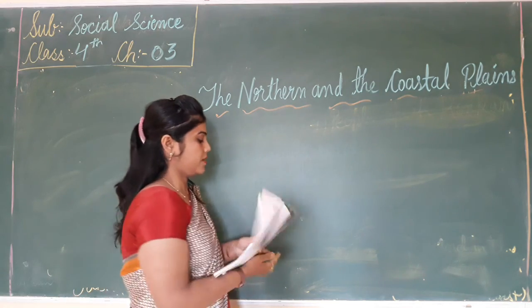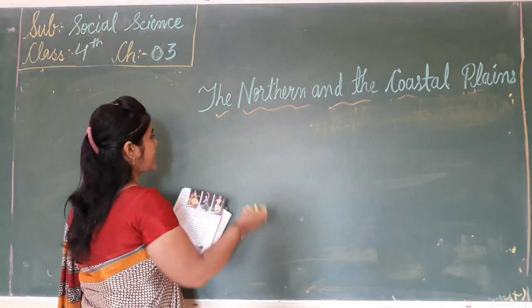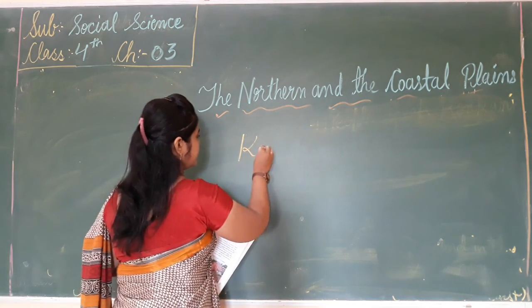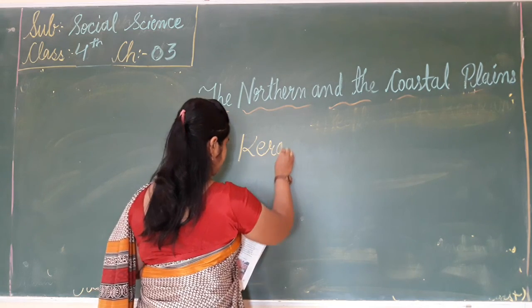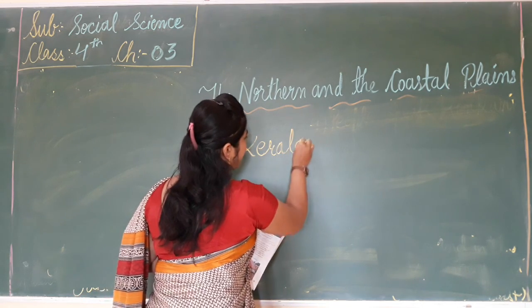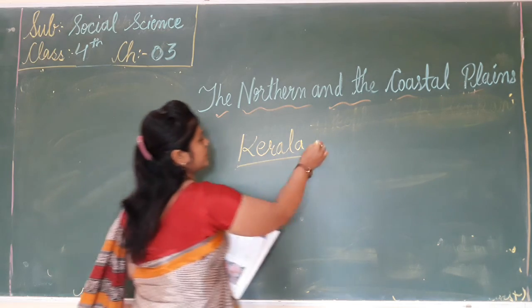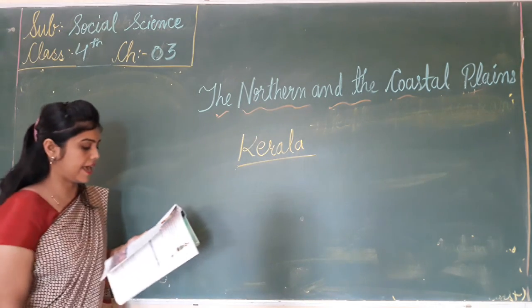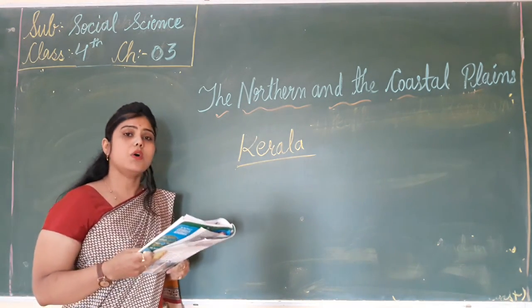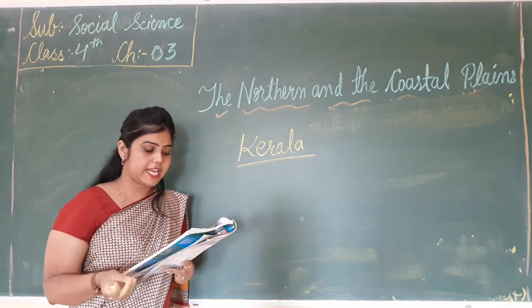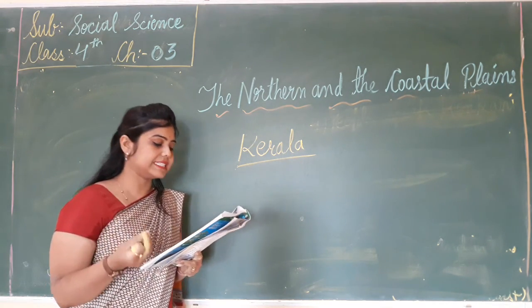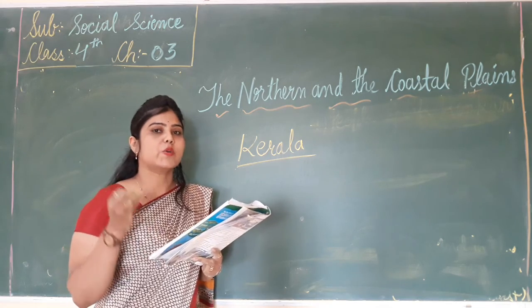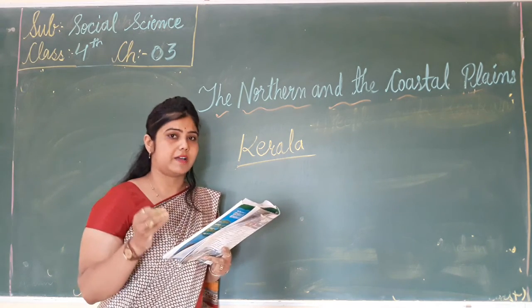Now the third state in the coastal plains, some parts, that is Kerala. Now rubber, tea, coffee and spices are important crops of Kerala.